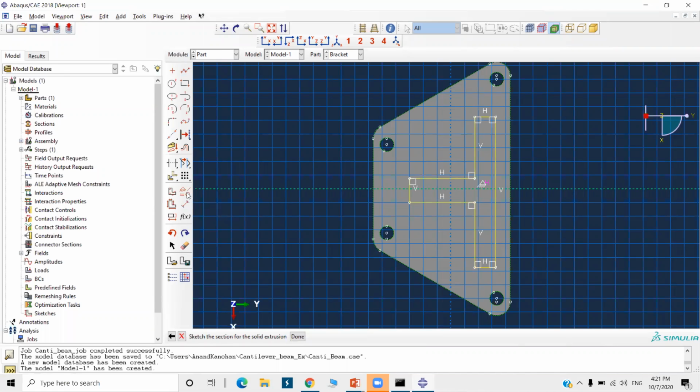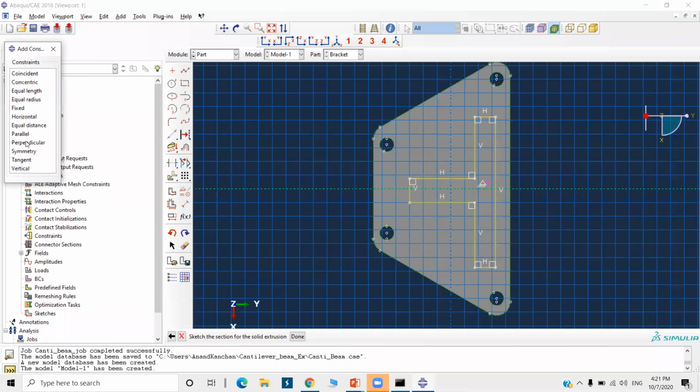Now I will go to add constraint, select the symmetry option, select this as the symmetry axis. This is the first entity, this is the second. Okay, these two lines are symmetrical. Again, click on symmetry. Now it is asking, see here, it always shows the message, select the axis of symmetry. So to select this axis as symmetry, select this line as first entity, this as second entity.